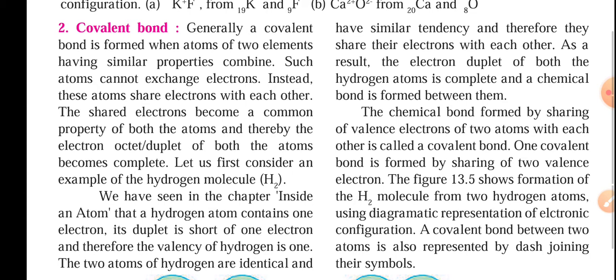In that case, losing 4 or gaining 4, or losing 1 or gaining 1, is a similar thing. They require an equal amount of energy. So in that case, atoms, instead of gaining or losing electrons, share electrons. This is the sharing of electrons between the atoms.